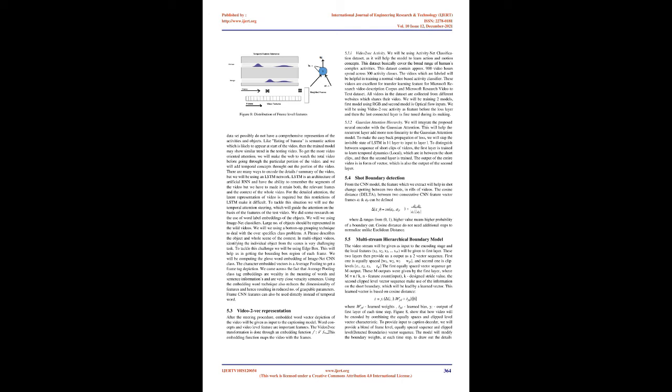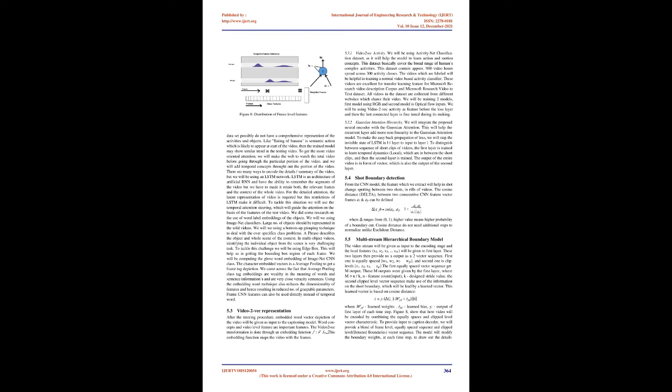Variance matrix. Attention steering. The normal attention model uses a collection of weights, and during the training of the model they learn. At the time of testing, the attentions are guided by the weight matrix, and that's the reason for the limitation of the attention mechanism. Mostly the video captioning datasets possibly do not have a comprehensive representation of the activities and objects. Like eating a banana is a semantic action which is likely to appear at the start of the video, then the trained model may show a similar trend in the testing video.